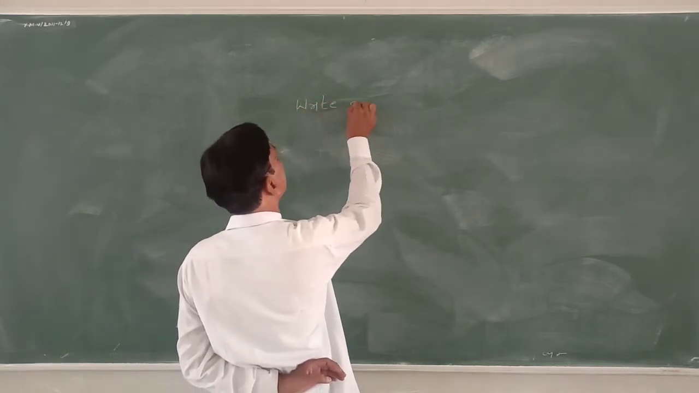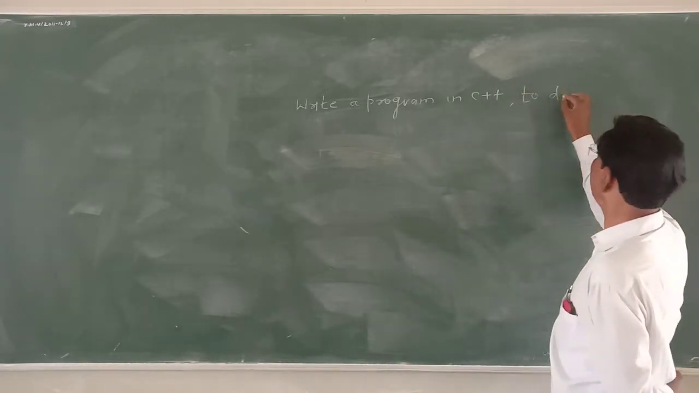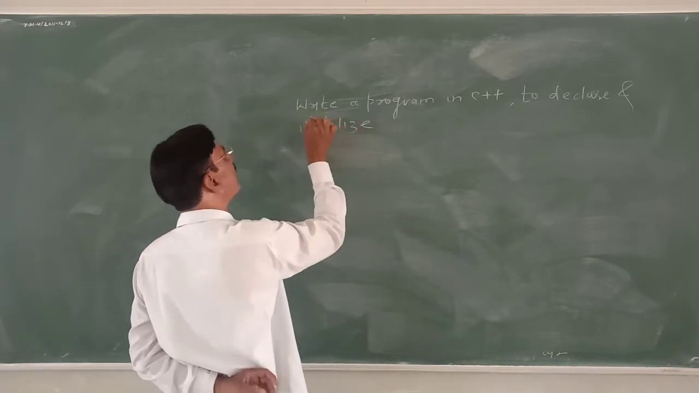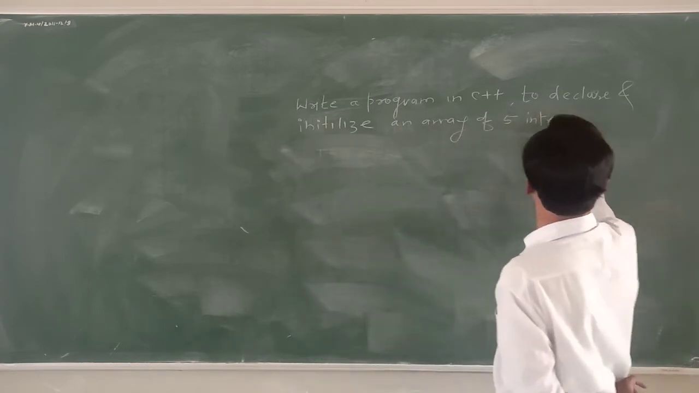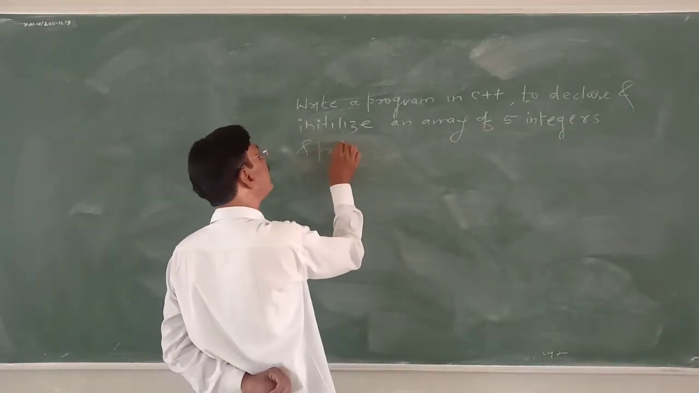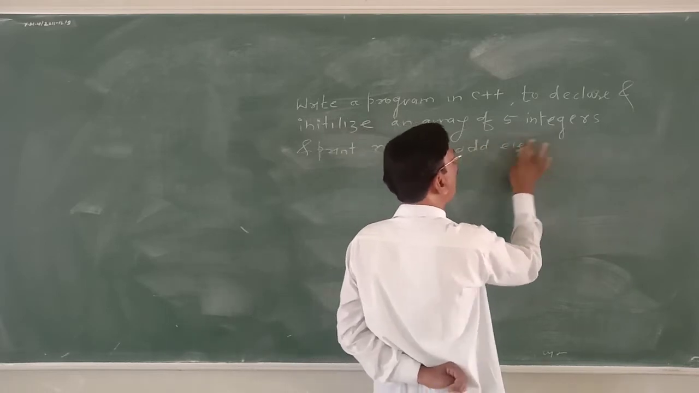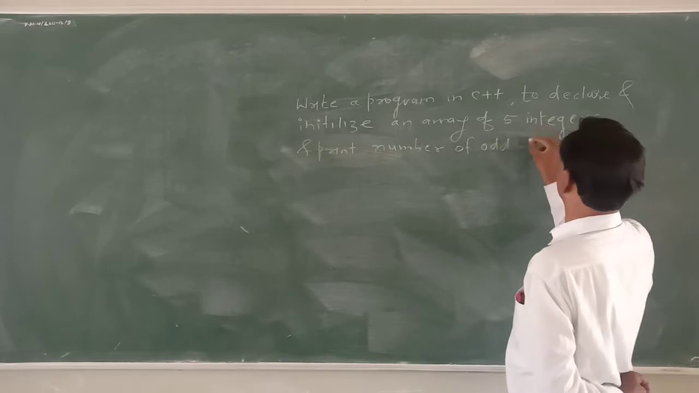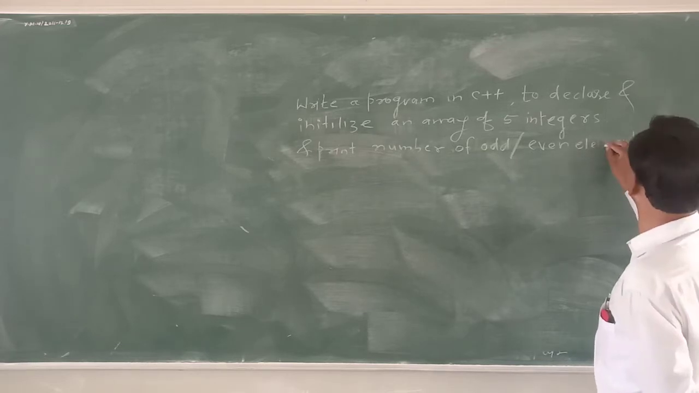Write a program in C++ to declare and initialize an array of 5 integers, and print the number of odd elements and print the number of even elements in it.